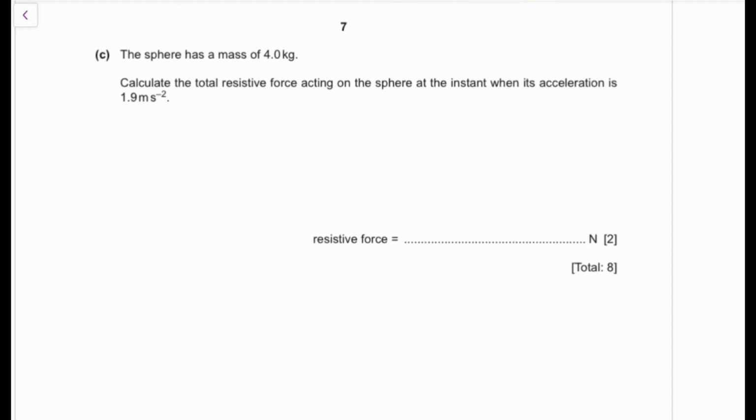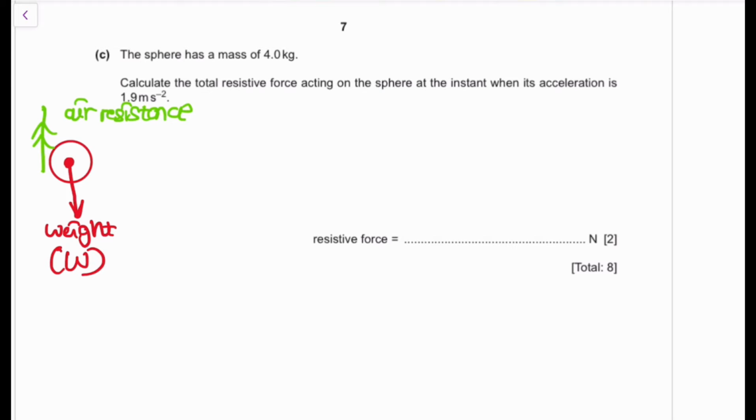Guys, ask yourself, what do you know? We have a sphere and weight is going to act down. That's basically what we know. But as weight acts down, we know also that the air resistance is going to act up. These two things are going to give you the resultant force, which is going to give you an acceleration. So let's just say our weight is W for convenience's sake. Then our air resistance is just going to be, let's say, R.